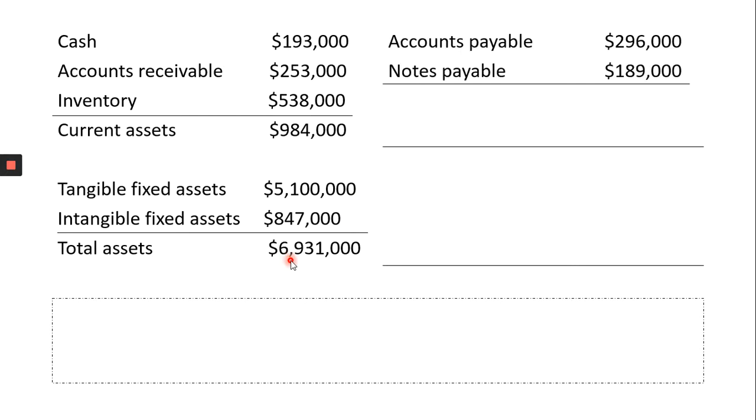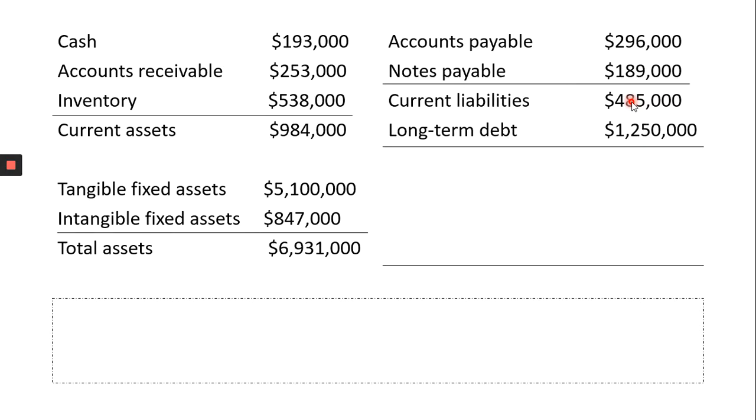Our accounts payable is $296,000 and notes payable is $189,000. If you add them together, these are our current liabilities, which is $485,000. If we add long-term liabilities, which is 1.2 million, we get total liabilities of $1.7 million.